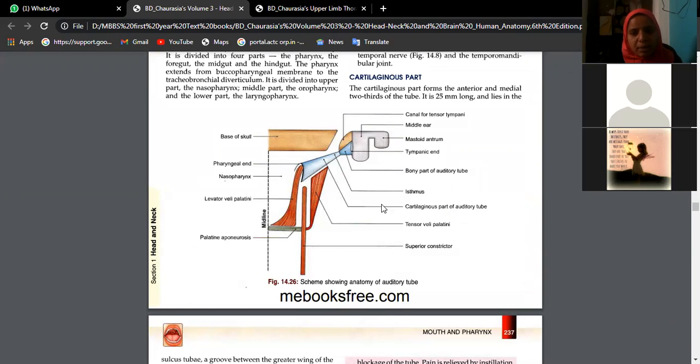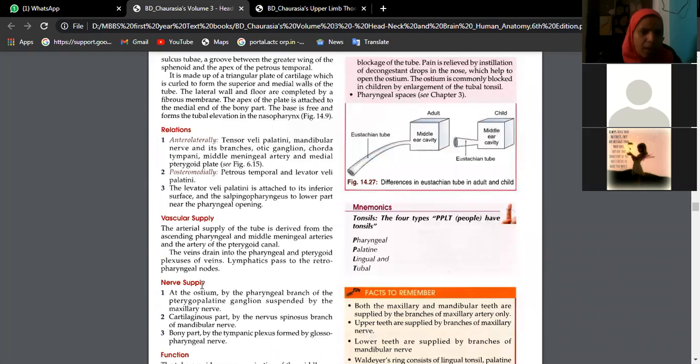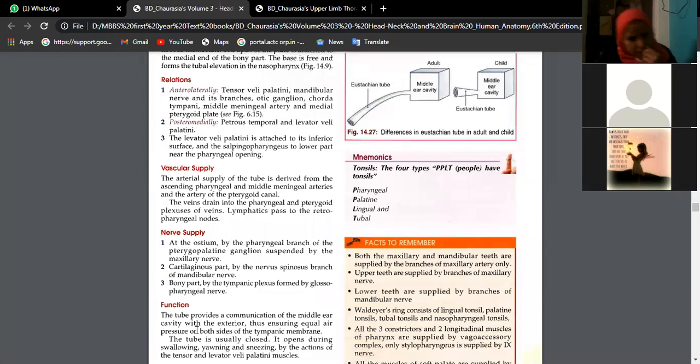This is levator veli palatini. This is tensor veli palatini. In between, we have the superior constrictor muscle. This is the soft palate where we have the palatine aponeurosis. After that, try to remember the blood supply: ascending pharyngeal and middle meningeal arteries, which are branches of the maxillary artery. Venous drainage: pharyngeal veins and pterygoid plexus of veins. Nerve supply: pterygopalatine ganglion. But that is enough.